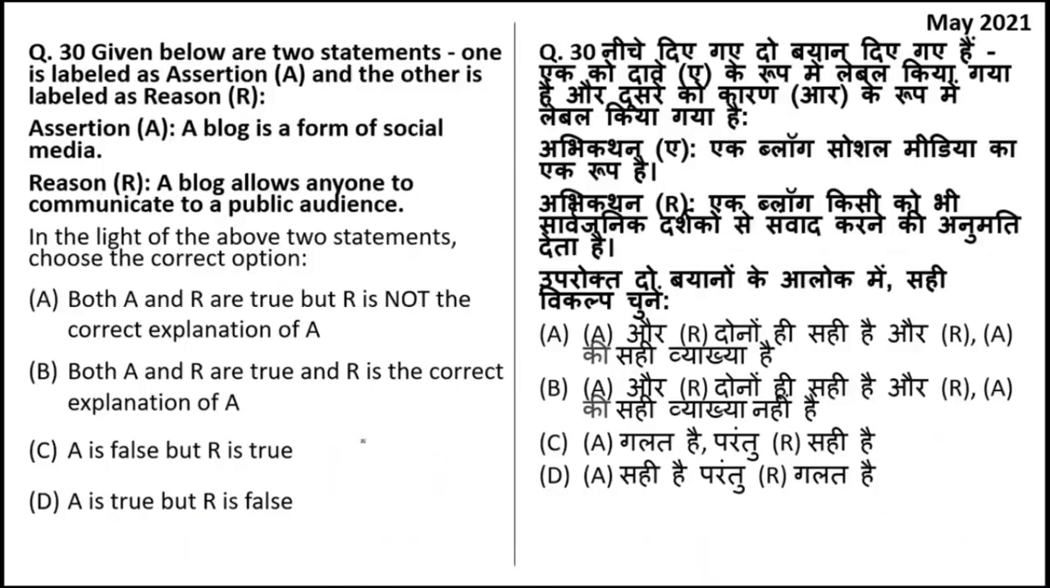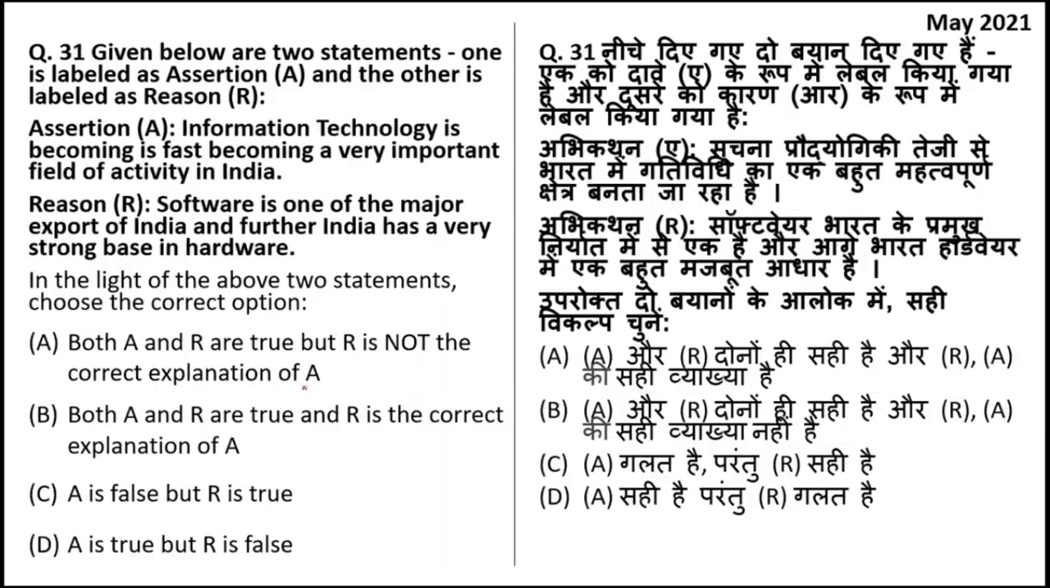Next question. Assertion says blog is a form of social media. Yes, this is true. The reason says a blog allows anyone to communicate to a public audience. Yes, this is also true. So in this question, both are correct. Assertion and reason are true, and R is the correct explanation of A. So B is the right answer.